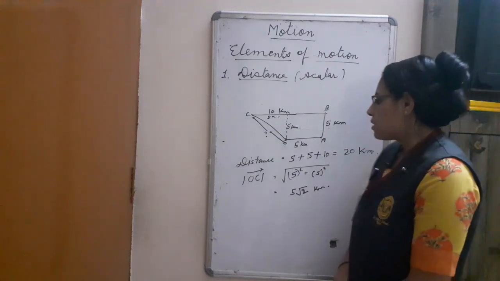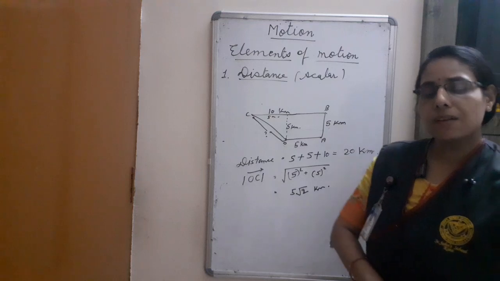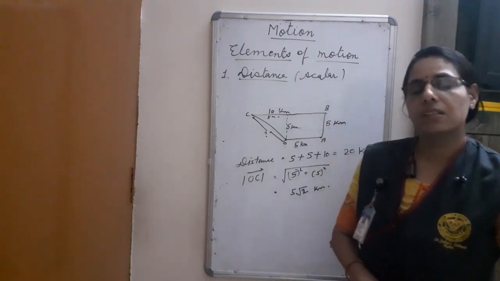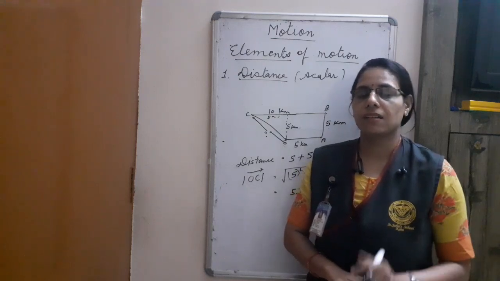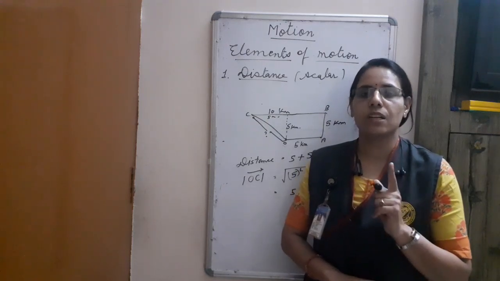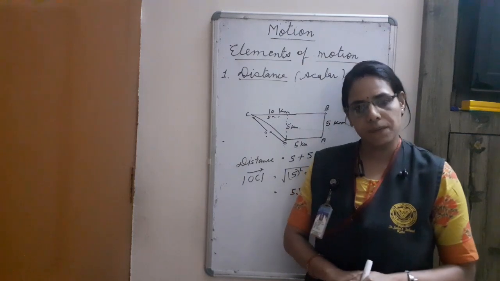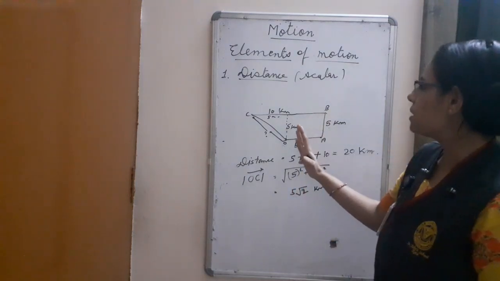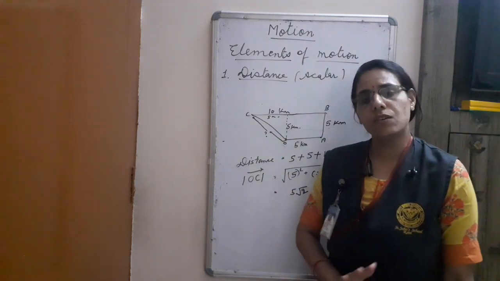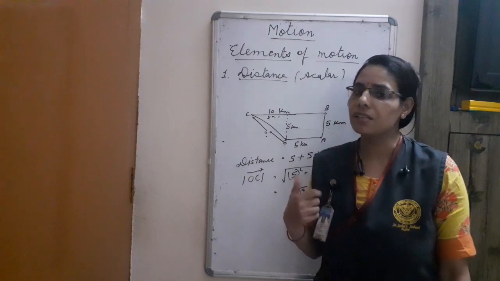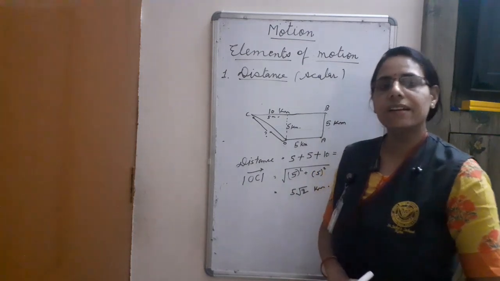Now, these are some features. Distance may be more than one value because it is affected by the path of the journey, but displacement having only one value is never affected by the path of the journey. So displacement may be 0, may be negative, but distance will be always positive. So this is the very important topic, distance and displacement.